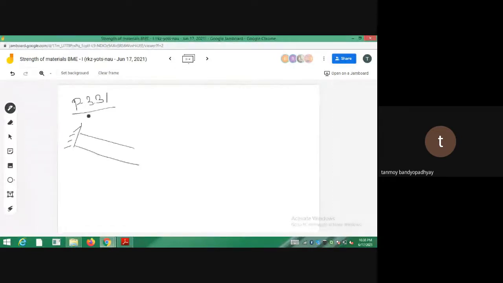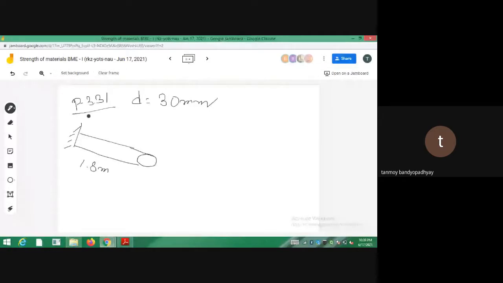What is the length of the shaft? It is 1.8 meter. And the diameter of the shaft is given. So diameter of the shaft is something like 30 millimeters. So we have to calculate the twist actually. So the twist is actually TL by GJ.